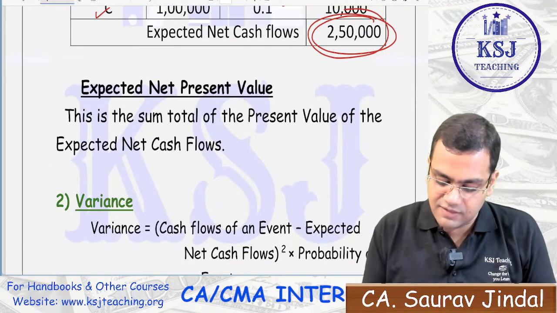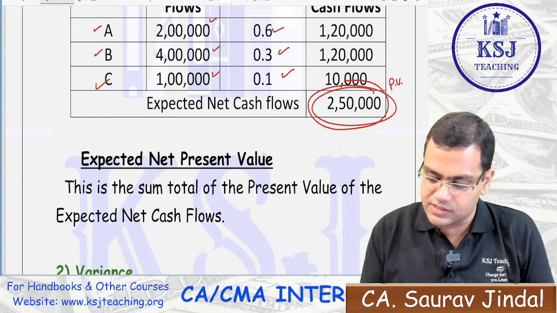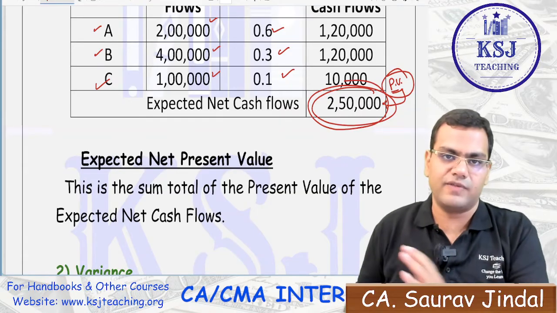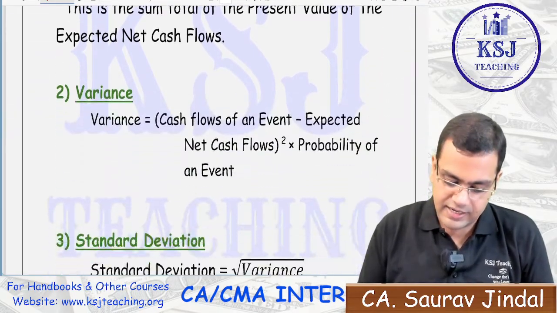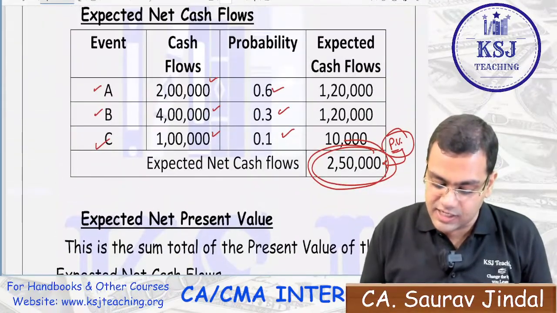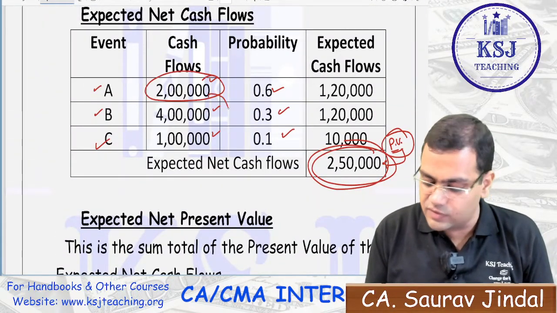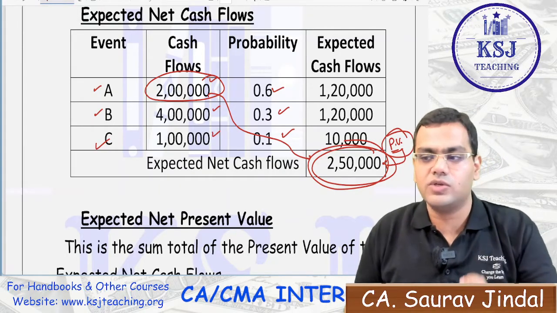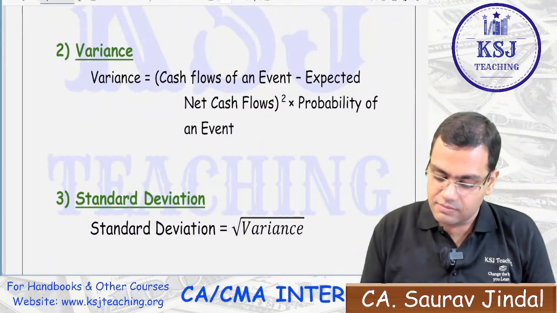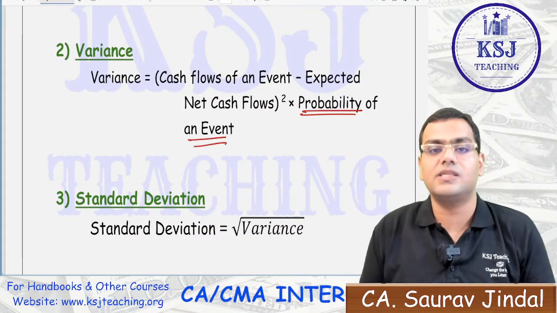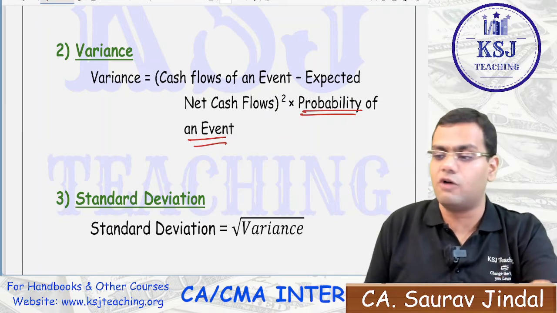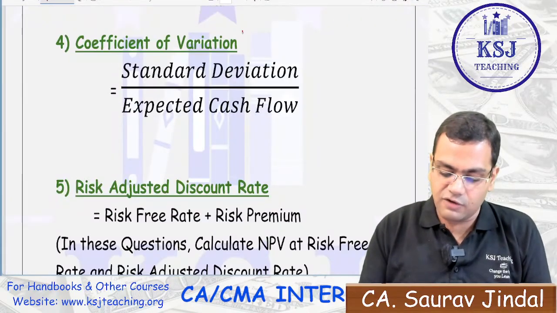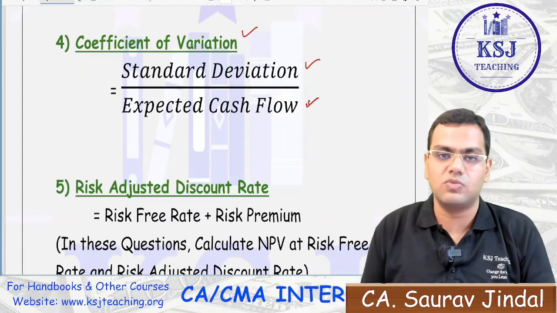The expected net present value can be calculated, that is the present value of these expected cash flows minus the present value of cash outflows, right? After that, variance means the difference between the actual cash flows and the expected cash flows, squared, multiplied by the probability of an event. What is the probability that there will be this much of a variation, right? Standard deviation is the square root of variance. Then coefficient of variation is standard deviation divided by expected cash flows, right?